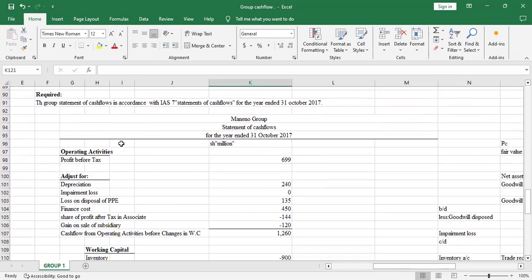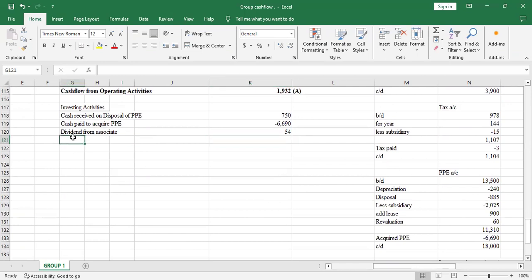This is the group cash flow. The other adjustment will be, if there was investment income, then we will include it here, but it was not there in this question. So you include it here if it was there. It was not there. So the next adjustment will be the net cash received on disposal of subsidiary.